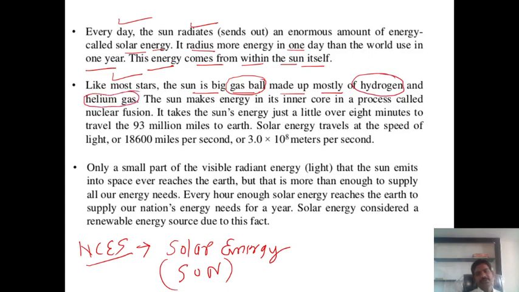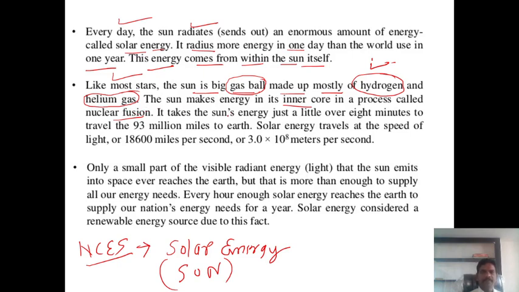The sun consists of major elements, which ones? Hydrogen, and another is helium. The sun makes energy in its inner core by a process called nuclear fusion. We know that there are two types of process, fission and fusion. The sun is made of one big gas ball, so which type of reaction will be there? Nuclear fusion will be there, guys.